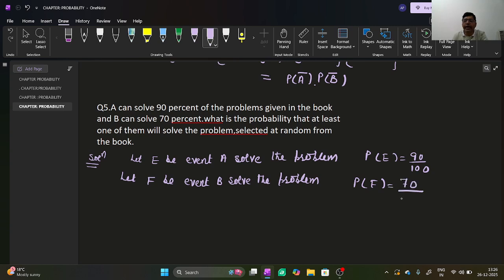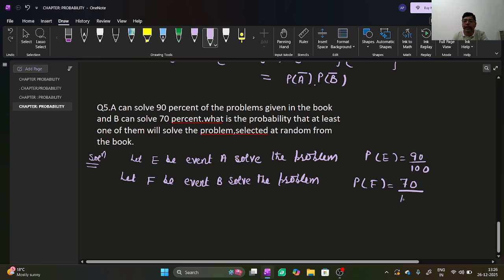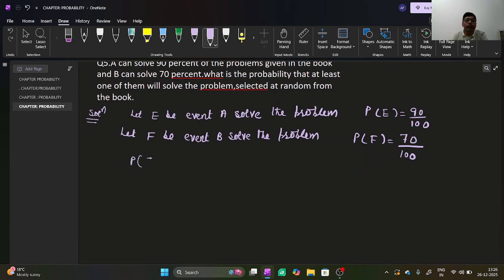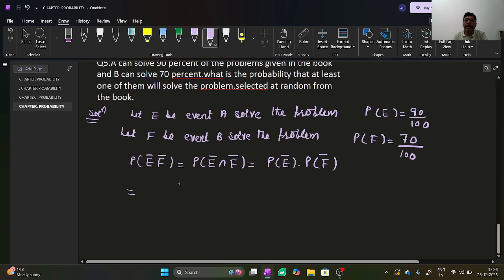At least one candidate solves the question. One can solve, or two can solve. We find the probability that neither of them can solve the problem, E bar F bar. You can also write probability of E bar, meaning E complement intersection F complement, which is equal to probability of E complement into probability of F complement, because E and F are independent events.